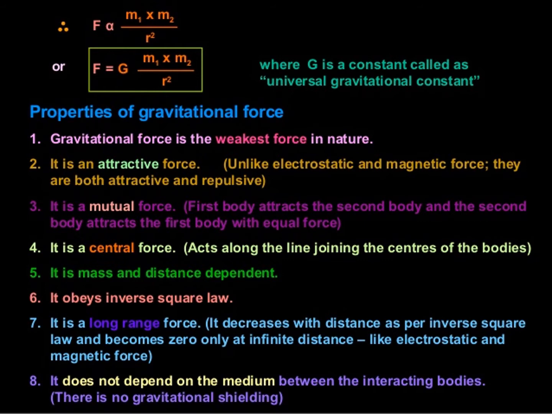This gravitational force is the weakest force in nature. Along with that, it is an attractive force and it is a central force. It also obeys the inverse square law, that is, F is inversely proportional to the square of distance. The most important thing is that it does not depend on the medium between the interacting bodies. Whatever the medium may be, it does not depend on it. So we can say that there is no gravitational shielding.